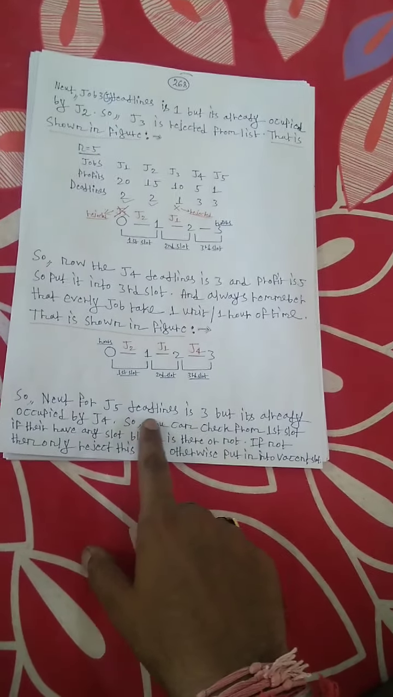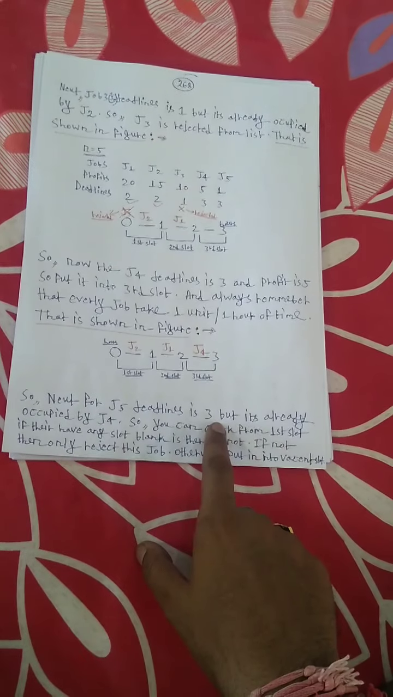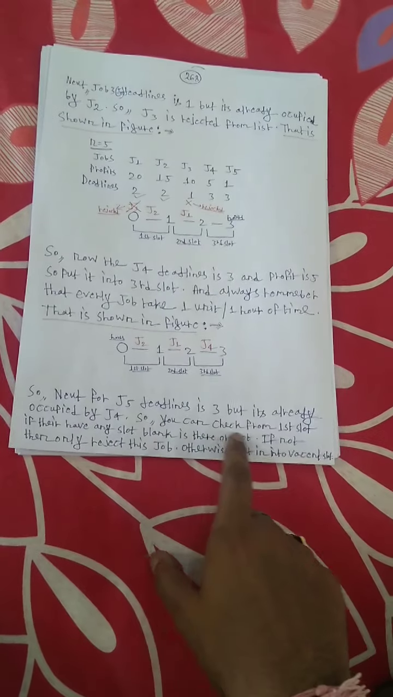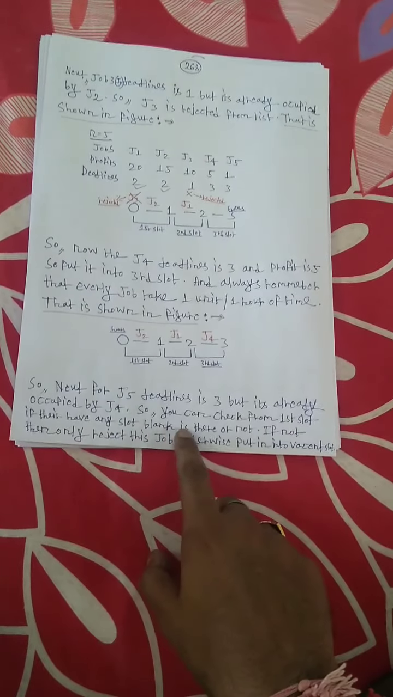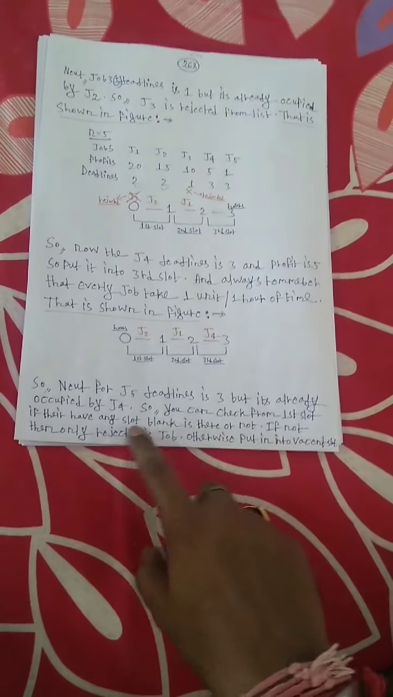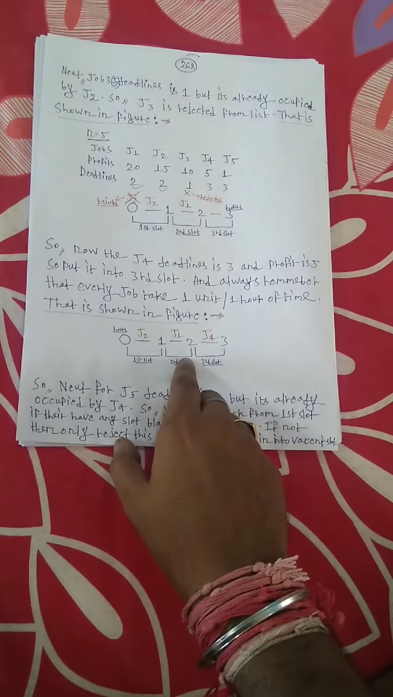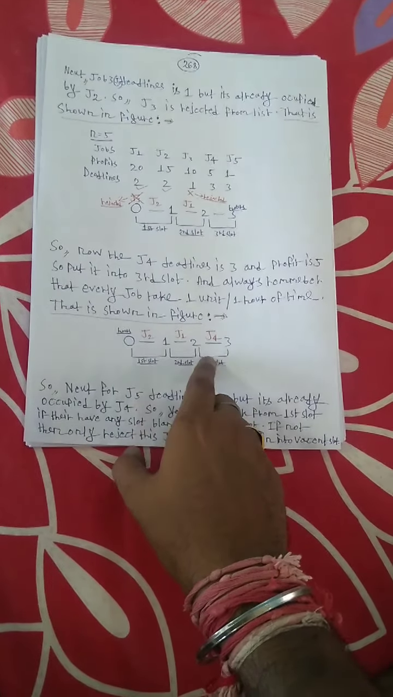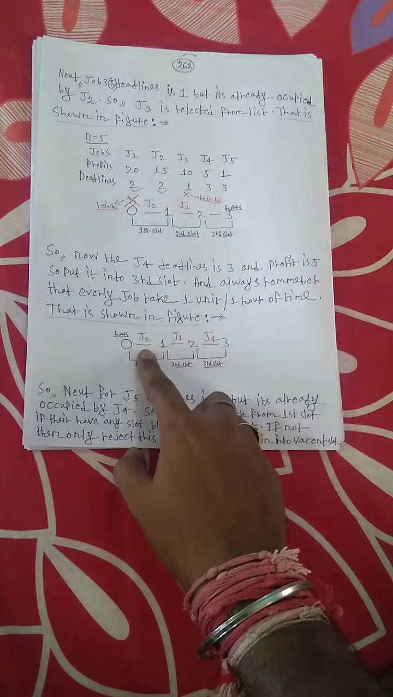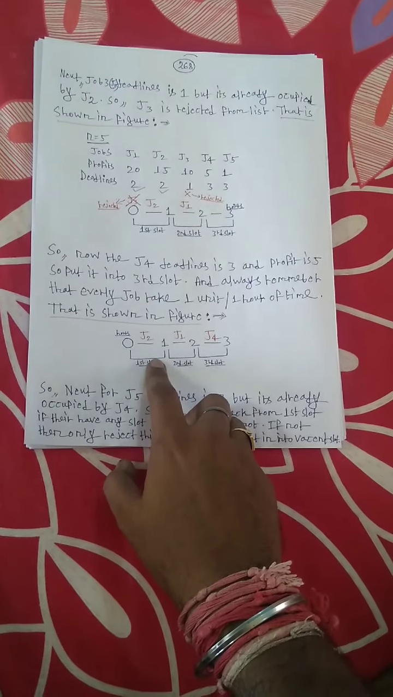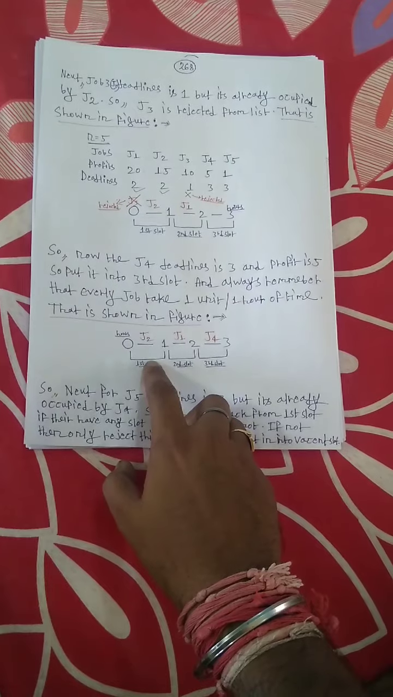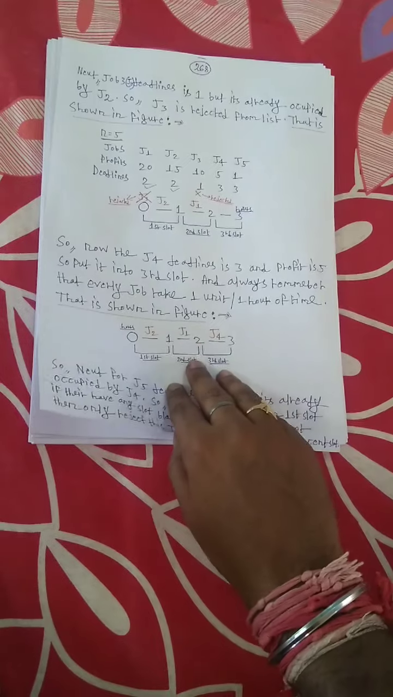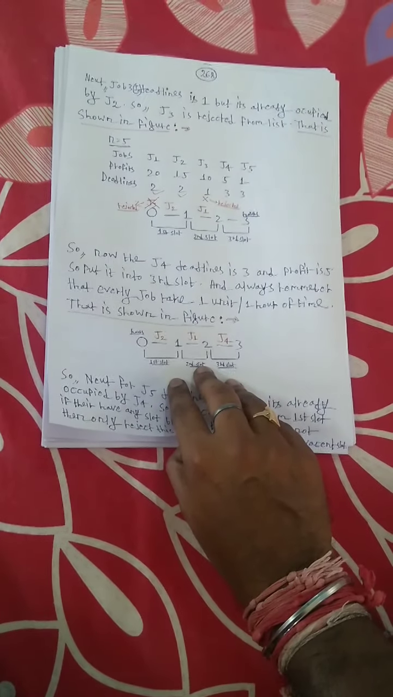Next, for job 5, the deadline is also 3, like J2 and J1. But that slot is already occupied by J4, so you can check whether any earlier slot is blank. If not, then only reject the job. So you can check from last to first, bottom to top, whether any slot is blank or not. If a blank is there, you can put J5 in this slot, otherwise you can reject it, as with J3.